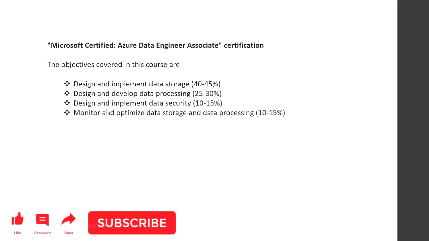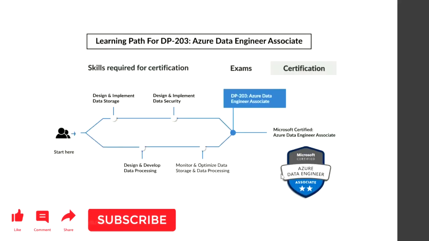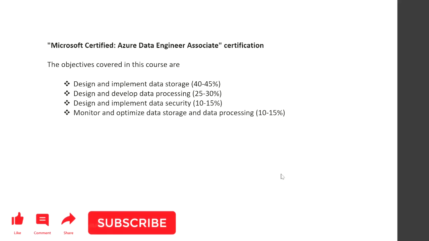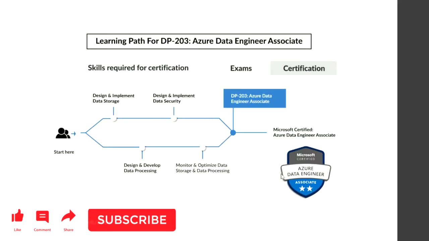So when you cover this data engineering associate certification, it contains these four sections. Most of the topics will come under these sections. I hope you understood this slide. Moving to the next one, the learning path for DP-203. As I said, I have clearly given the objectives, and the same objectives are covered over here as you learn all the things. First, you will start with design and implement data storage. Then design and develop data processing, that means how you load the data from source to target and what manipulations you do in between. And design and implement data security, so how data breaching and data accessibility are handled will be defined over here.